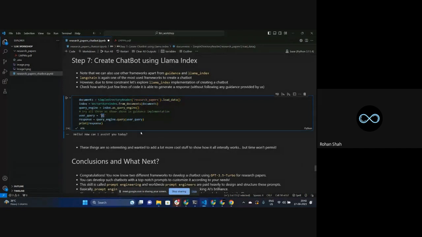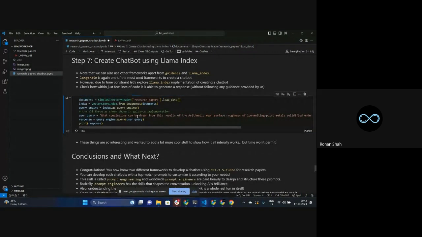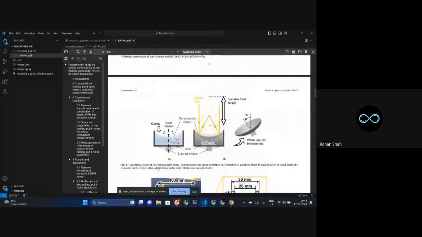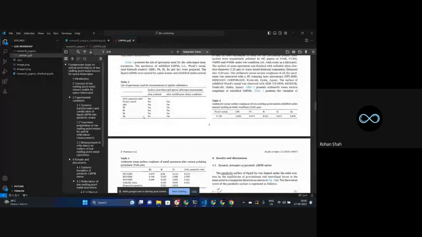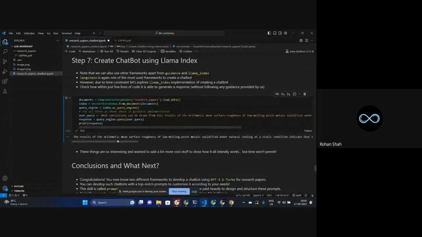Now let's say I'm giving some kind of a query which asks what are the conclusions from a specific part of the paper. You take any specific part of the paper. I have taken this particular table, and I've given it as an input: give me the conclusion from this particular table. I've asked that, and it's giving me the output over here.